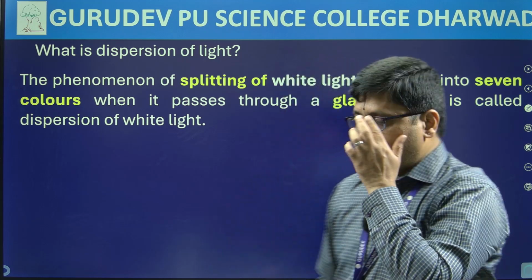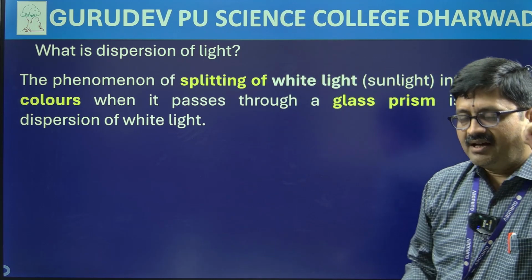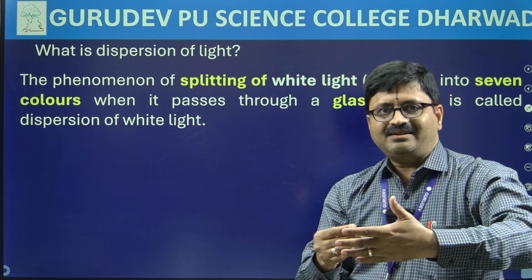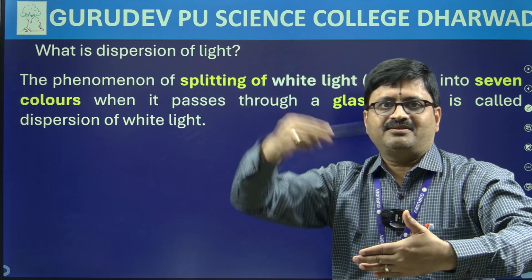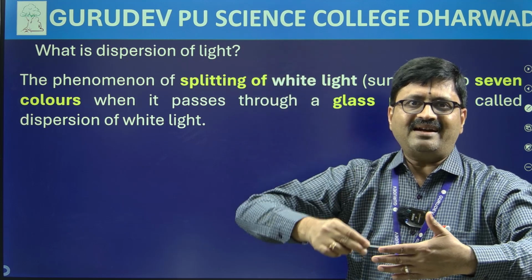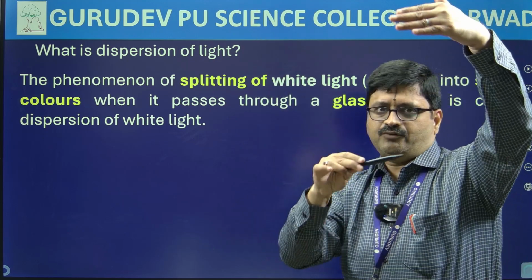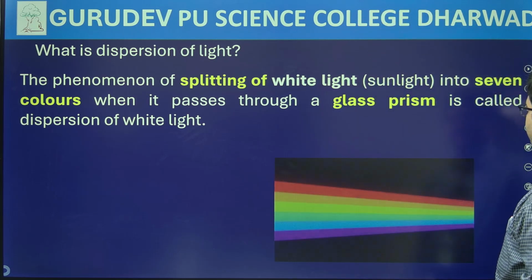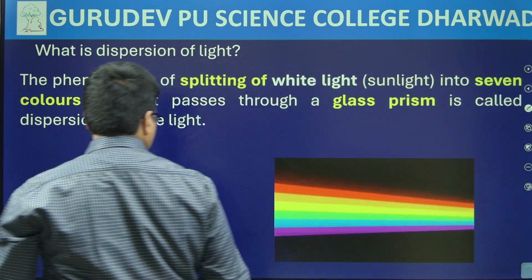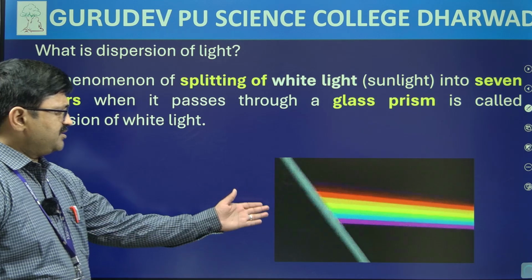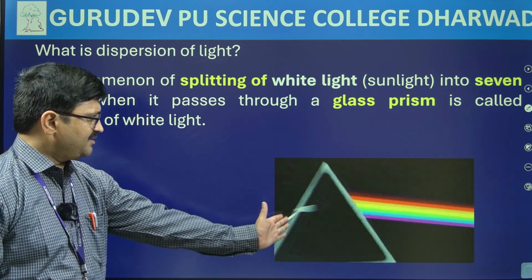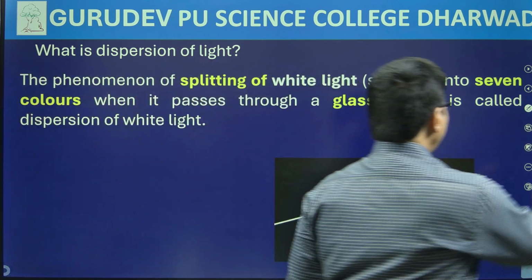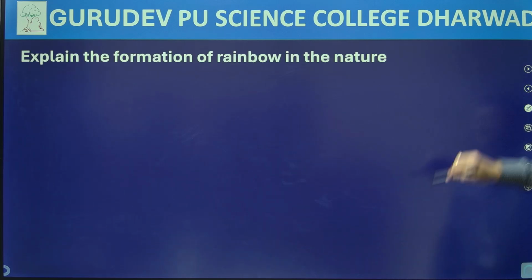So these are the 7 different colors, and the order in which I have mentioned them is in the increasing order of their wavelength. Wavelength keeps on increasing, and red has the highest wavelength and violet has the least wavelength. This is how we have dispersion, my dear friends. And just to narrate it properly, now you can see white light that is getting dispersed into 7 fundamental colors. I hope it is clear. Now let me move on to next question.